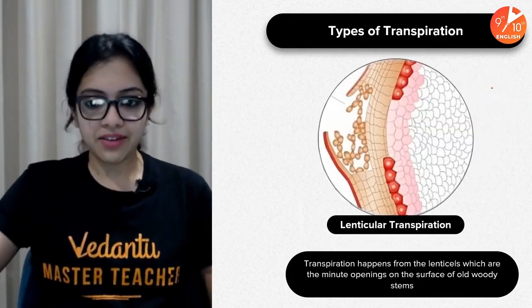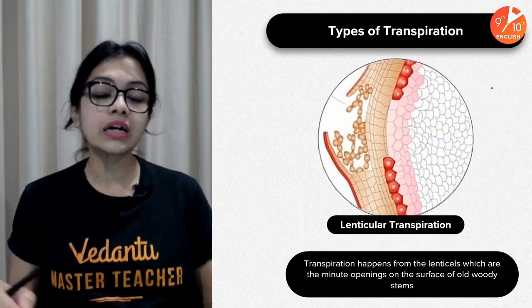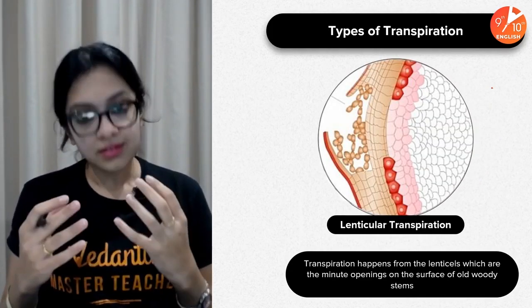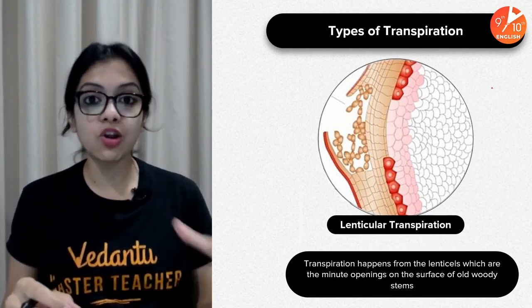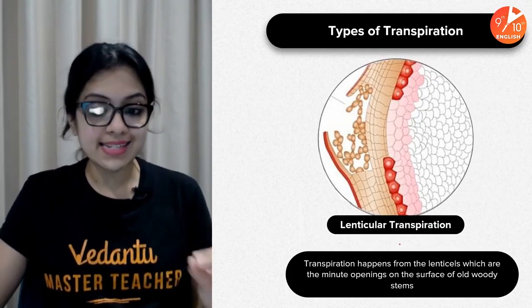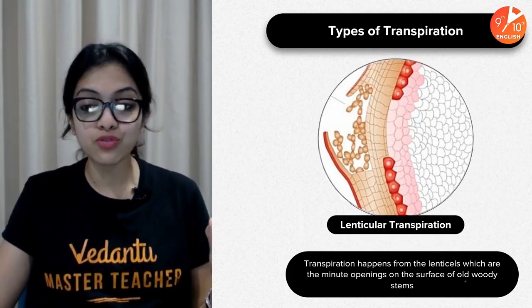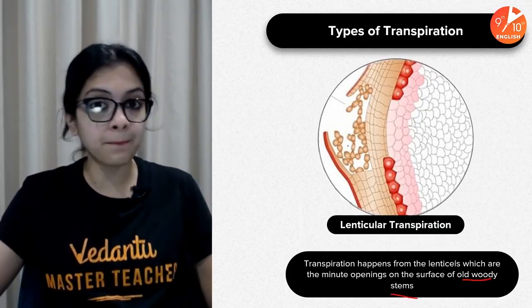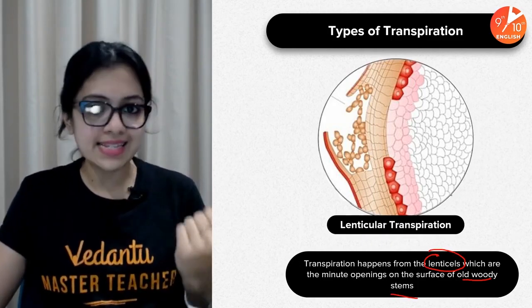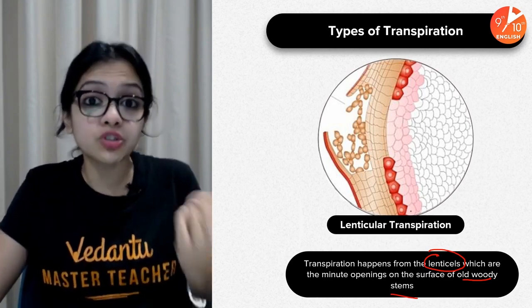Okay, right. So now coming to the third type of transpiration, which is a method by which water is lost in the vapor form from tiny openings called lenticels, which are found on the surface of old woody stems or bark. Since it occurs through the lenticels, we call it lenticular transpiration.